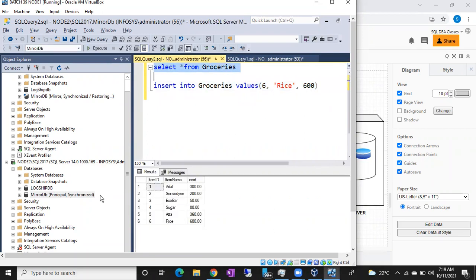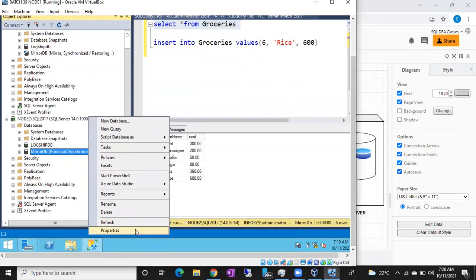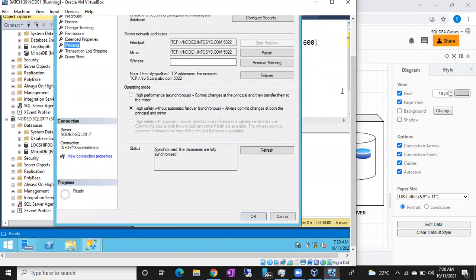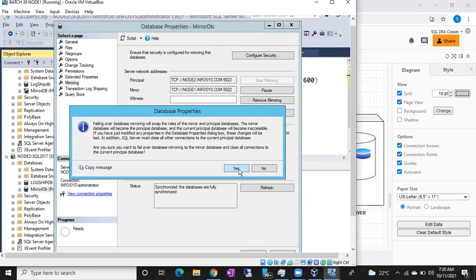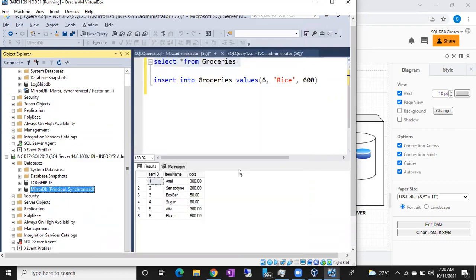So now I can do the failover as it is. Go to the properties of this principal and you can do the failover. No need to stop anything, no need to disable anything. Now node2infosys.com is your principal server and node1infosys.com is your mirror server, and if you just click yes, automatically it will fail over. This is how we do the failover. If the window closes automatically without errors, it means there is no issue with your mirroring. It's working perfectly fine. While failing over, if you get any error, then it is a difficult task.